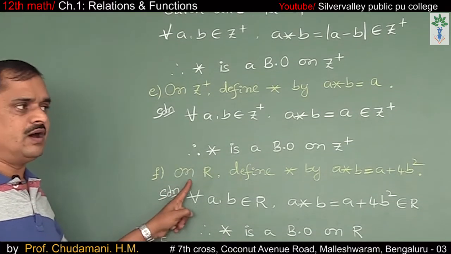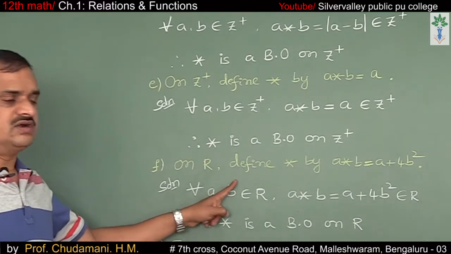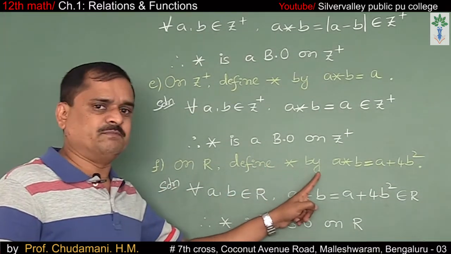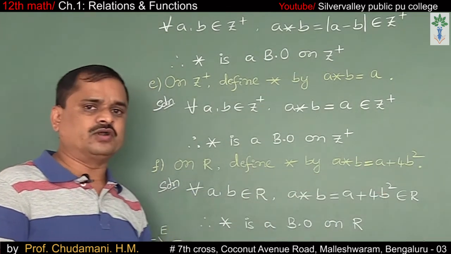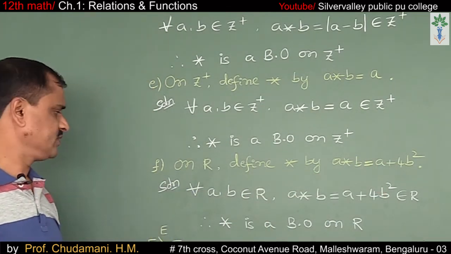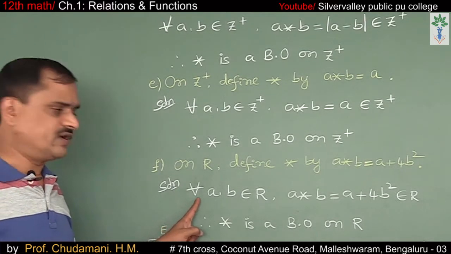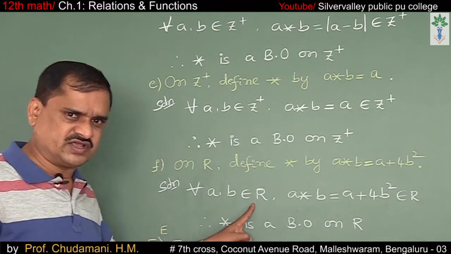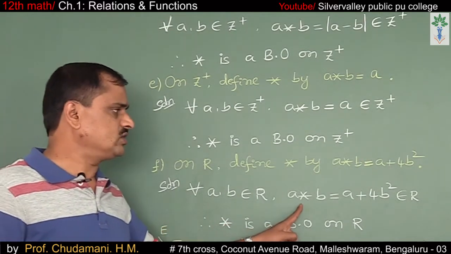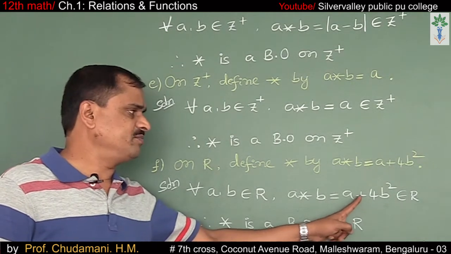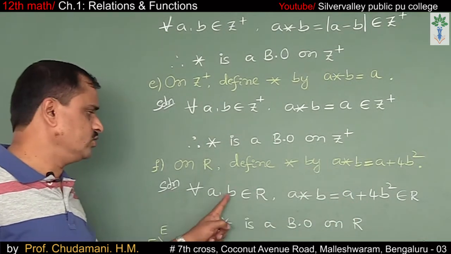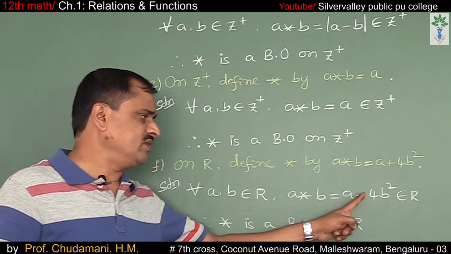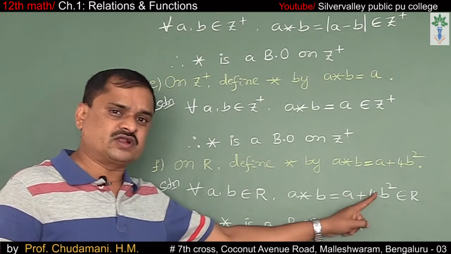F. On real numbers, define star by A star B is equal to A plus 4B square. Solution: for all A, B belong to the real numbers, A star B is equal to A plus 4B square, which belongs to real numbers. Take any two real numbers.